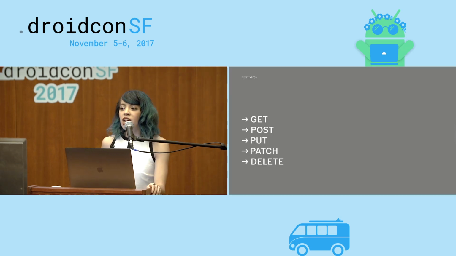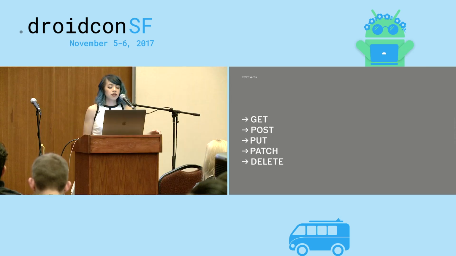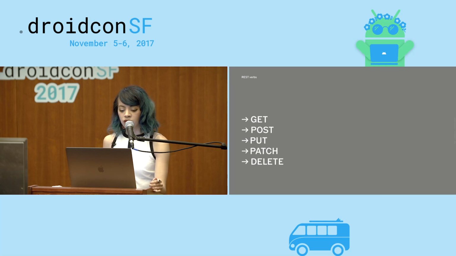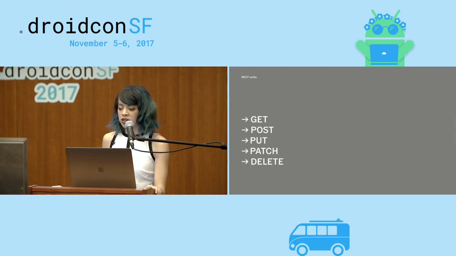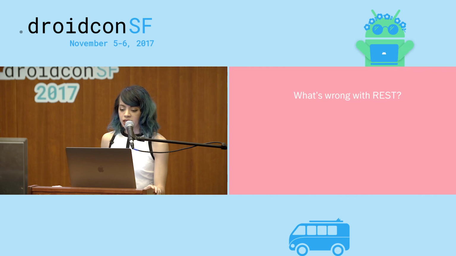In REST, every API call you make will fall into one of these five categories. The GET request is for reading information from the server, POST is for creating, PUT is for updating or replacing, PATCH is for modifying, and DELETE is for removing. Maybe in your API you use all of these, or maybe just a few of them. Maybe it's not really a REST API, it's just an HTTP API, and you maybe just use GET and POST, but probably you're using something that looks like this. So if this is something you're all using, and it's all kind of working for you, what's wrong with it?